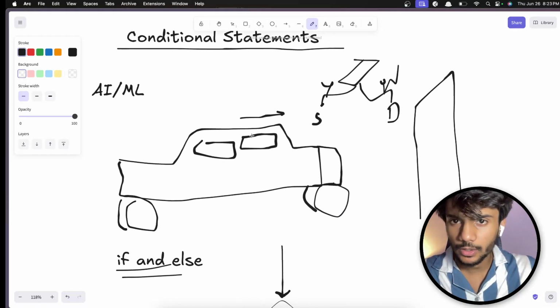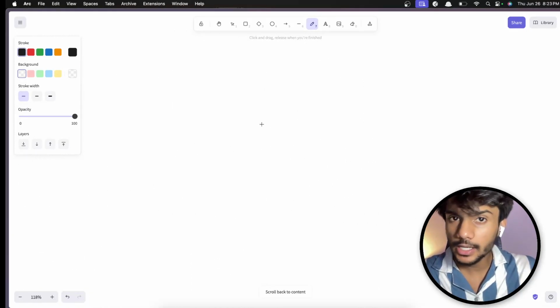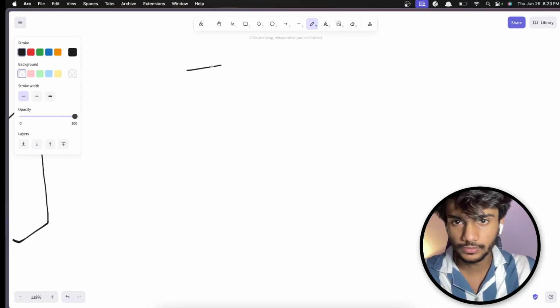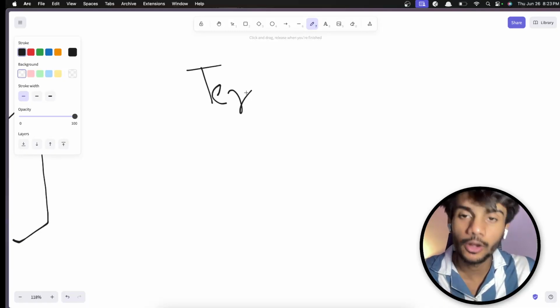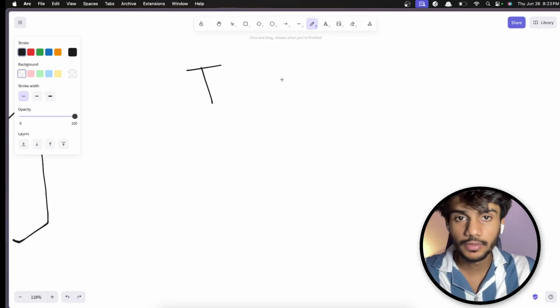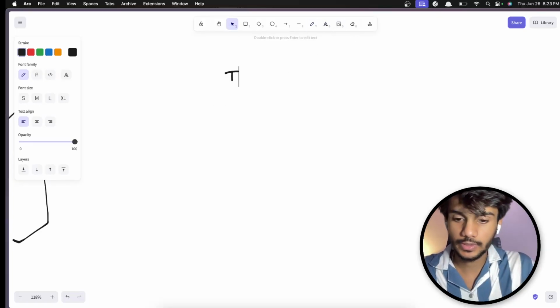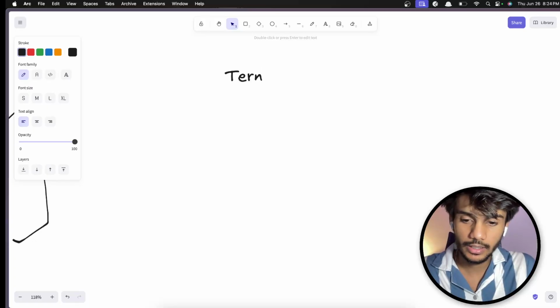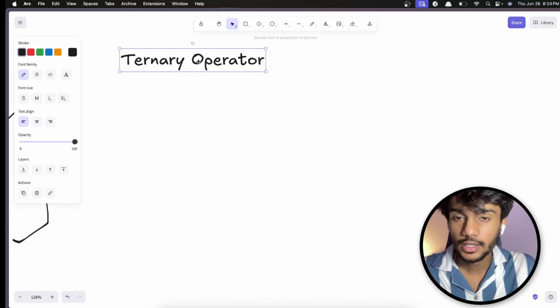Now, there is something known as the ternary operator. What is a ternary operator? It's a very beautiful concept because I have used this a lot in front end. We'll type this. Ternary operator.